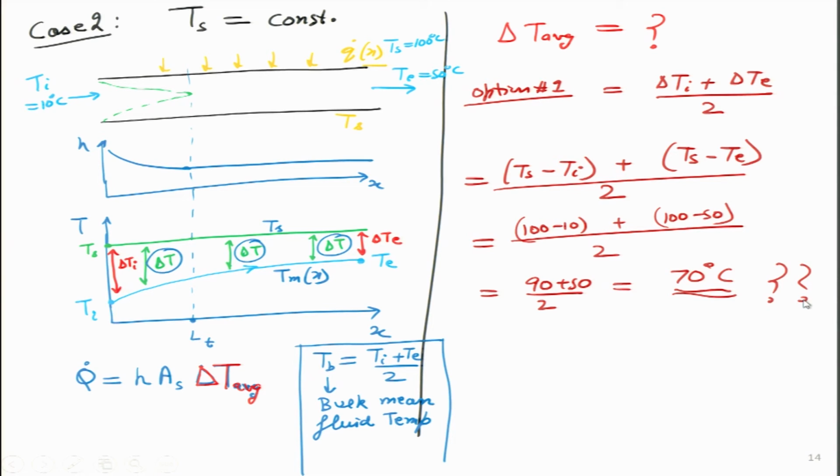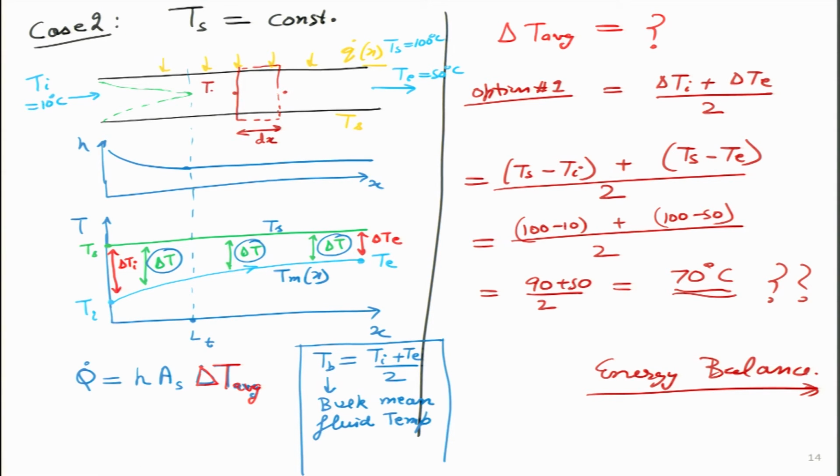We have to figure it out. In order to figure this thing out, let us not do the guesswork, let us do an energy balance. And this we will do on the next slide. What we are going to do is take a small slice of this particular pipe, of thickness dx, and there we will try and figure out how much temperature rise we have.